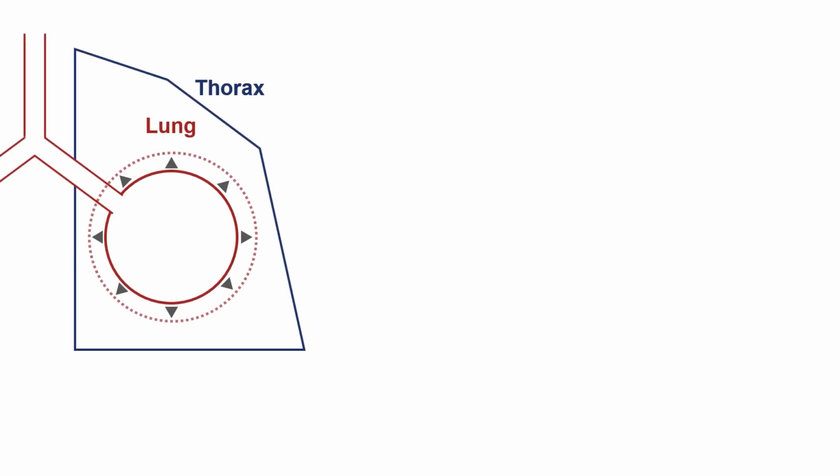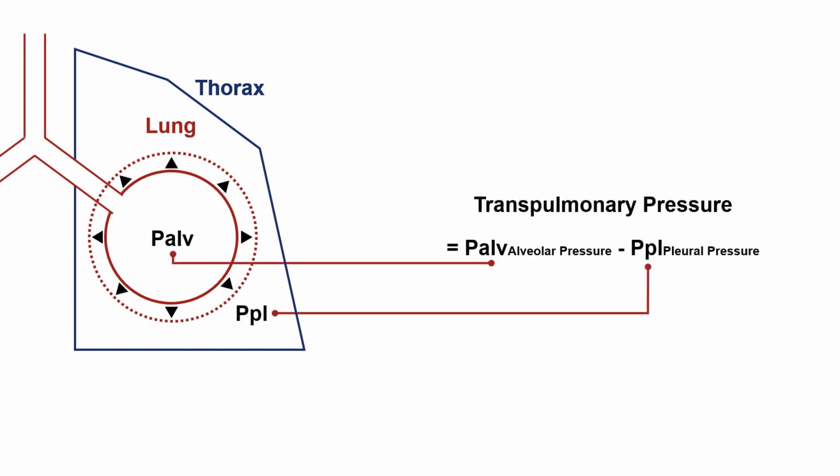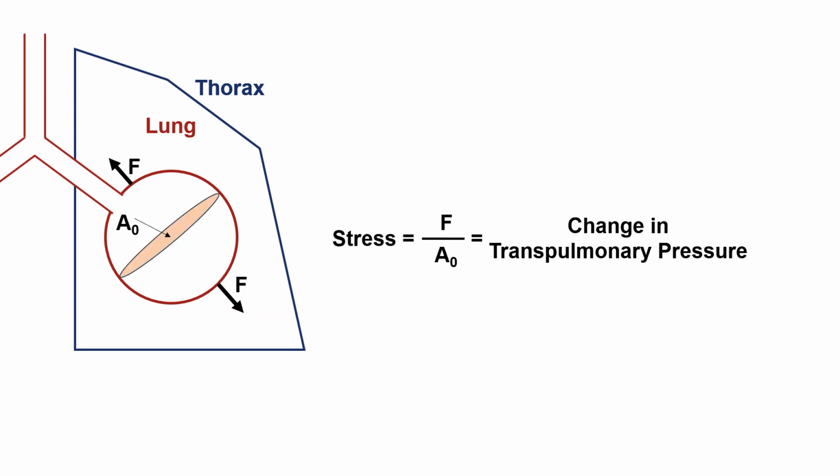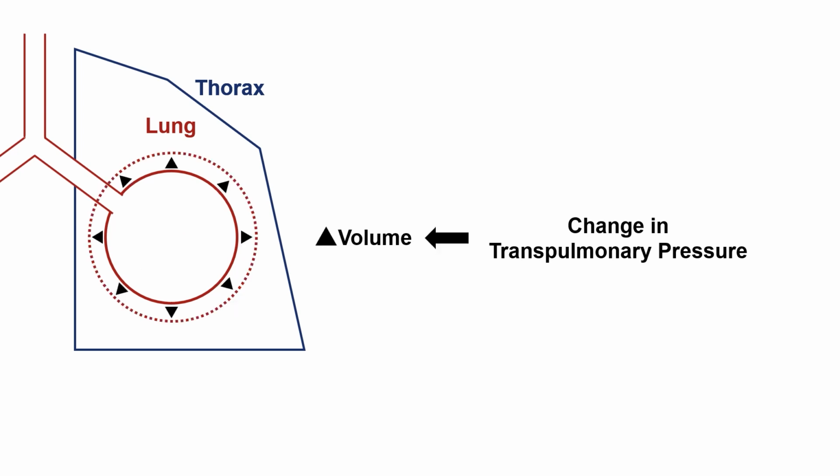Let's explore the concepts of stress and strain in the context of a normal lung and ARDS. For inspiration, the lungs within the thoracic cavity must expand, driven by transpulmonary pressure, which is the difference between alveolar and pleural pressures. The stress generated in the lung during inspiration is the force per unit area, representing the change in transpulmonary pressure. This change causes the lungs to expand or increase in volume, resulting in inspiration.